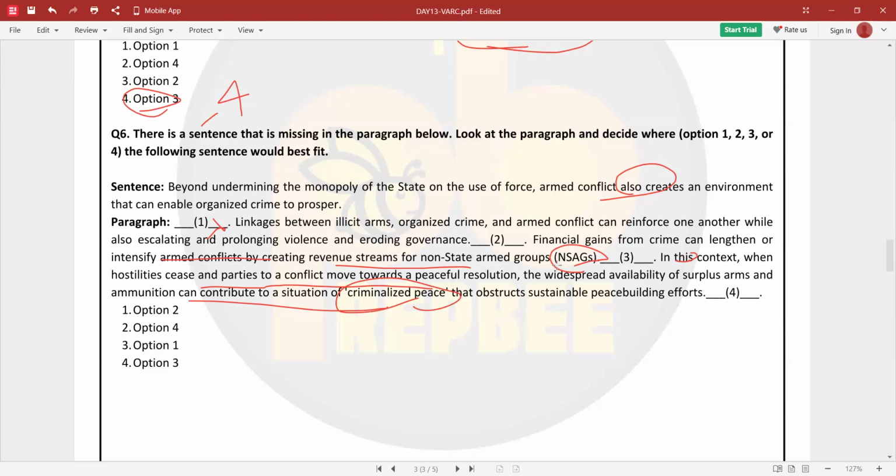Here we are talking about the state groups and non-state groups. And here we are talking about monopoly of the state on the use of force. Here we are talking about how it can intensify financial gains. They can intensify creating revenue streams for non-state armed groups. And beyond just undermining the monopoly of the state on the use of force, it can also create an environment that can enable crime to prosper. This thing can lead to this one. Now, in this context, when these parties move towards peaceful resolution, something might happen. So we'll put that in three. Option three. Option four, I mean here fourth one, we'll put it here.